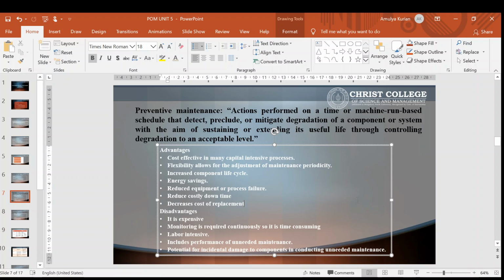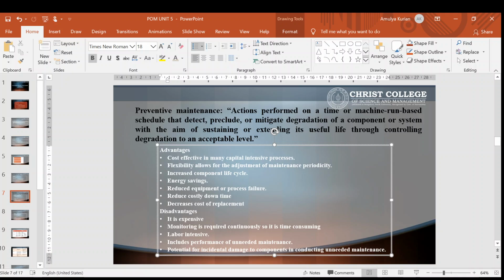That means if you are maintaining your equipments on a regular basis to prevent corrosion or wear and tear, then it will help the machines to run smoothly, and the component life will be more. Disadvantages: it is expensive. Monitoring is required continuously, so it is time consuming, labor intensive, includes performance of unneeded maintenance, and potential for incidental damage to components in conducting unneeded maintenance.